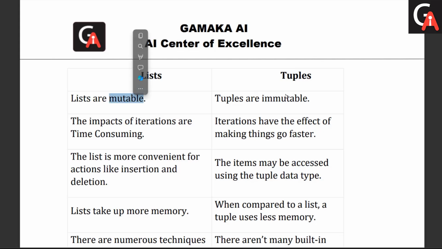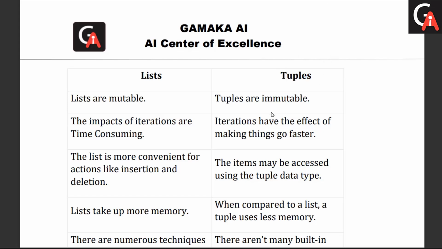What is mutable and immutable in this case? Mutable means those are growing in nature. Once we define the list object, we can add, remove, and update the existing list object. But in the case of tuples, it is immutable. Immutable means what?